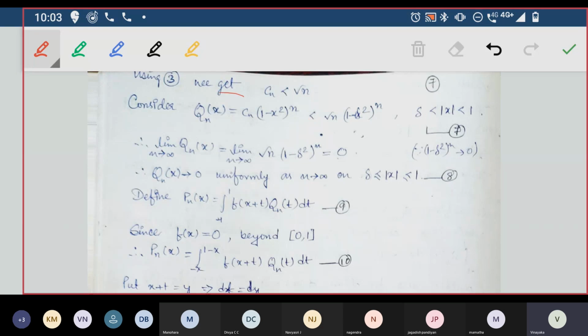So we got Qn of x is less than or equal to root n into 1 minus delta square power n, where delta is less than modulus of x less than 1. Why modulus of x? You will get to understand later. Or even here you can tell because it is squared here. You take without modulus also, the value will be the same. So we'll take modulus.